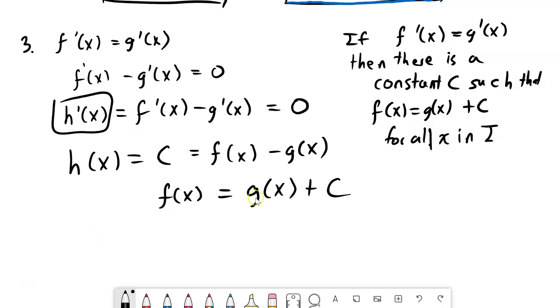But notice that if we take the derivative of both sides, we get back to our statement from the beginning, because the derivative of a constant is 0, so that goes away.